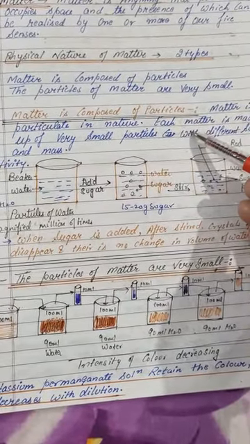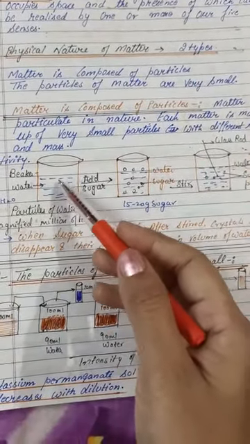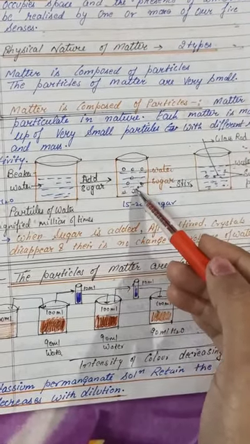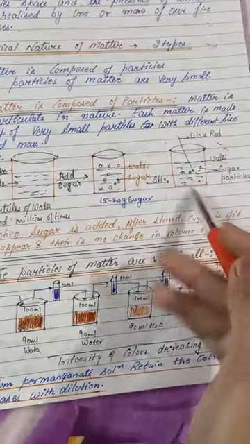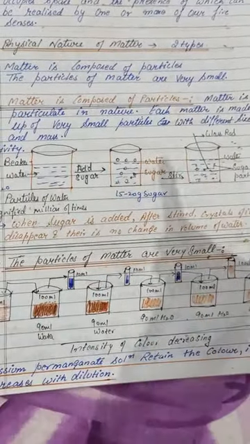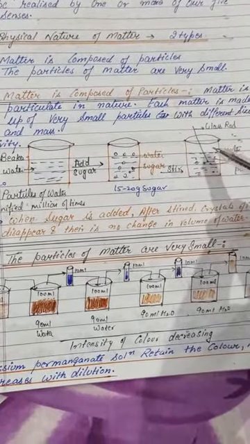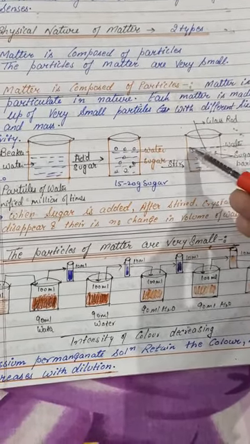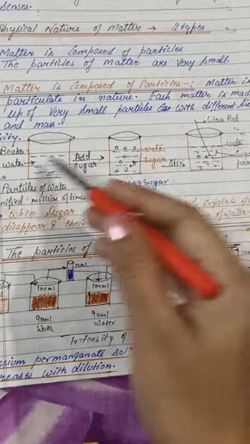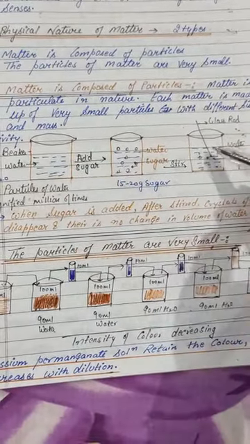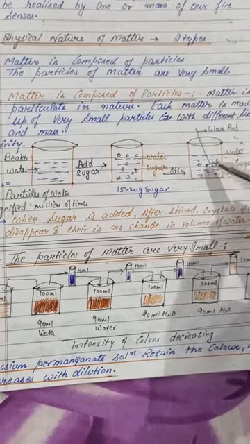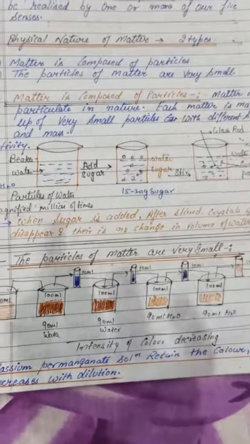What we will do here is put water and then add sugar. When we add sugar and stir it, we will be able to see that there is no change in the volume of water. The volume remains the same. The volume is not increasing or decreasing. So that's why we say that matter is composed of particles.